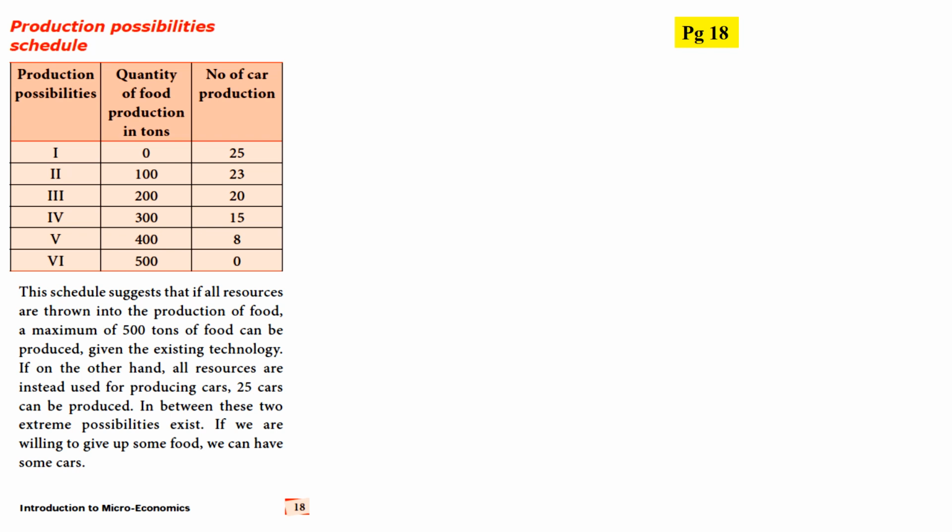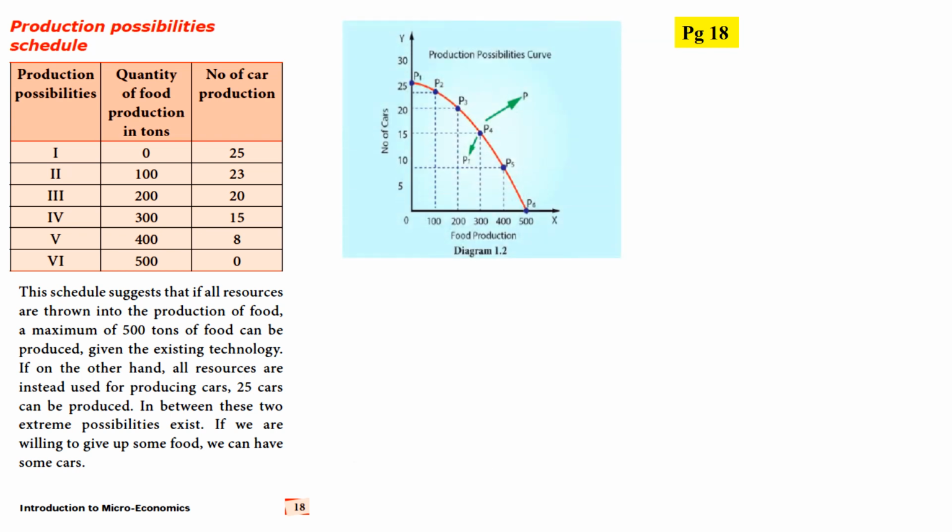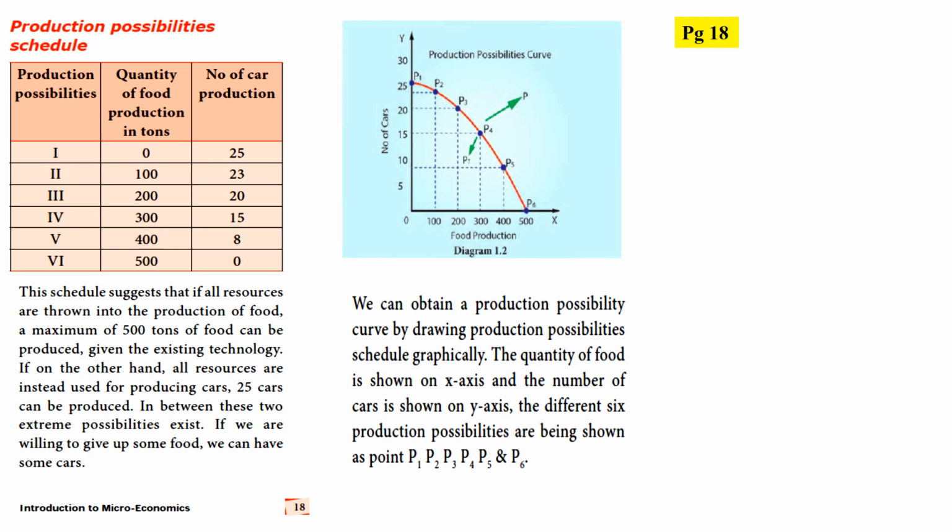So in between these two extremes, possibilities exist. If we are willing to give up some food, then we can have some cars. So in between, if we reduce the resources given to the food, then we can get some cars, 2 or 3 cars, okay. Let's see the picture, and here we can obtain a production possibility curve by drawing the production possibility schedule graphically. So the red line they have given, that is the thing that we are learning, okay.